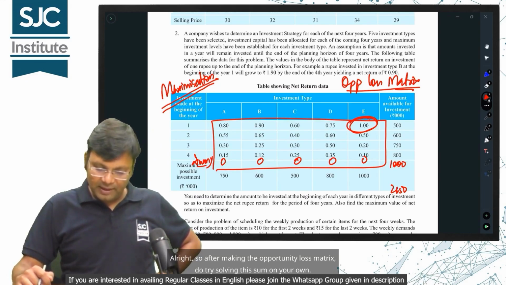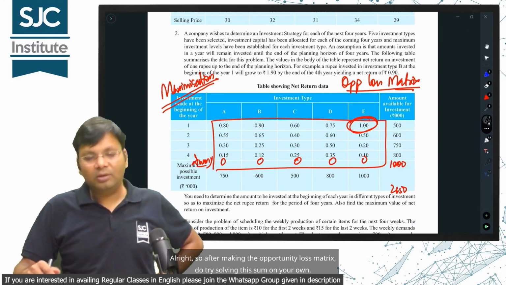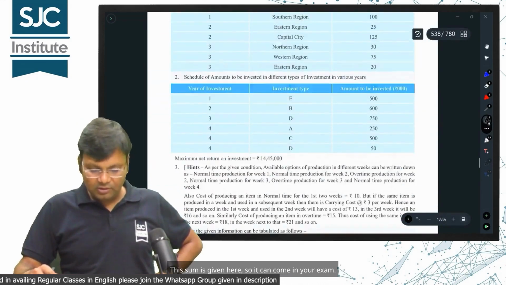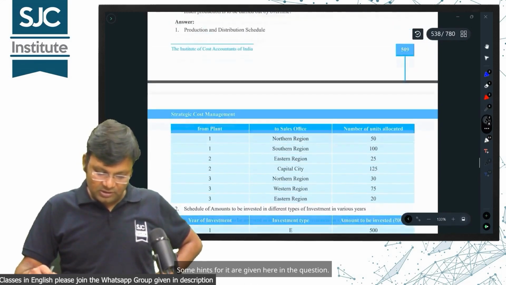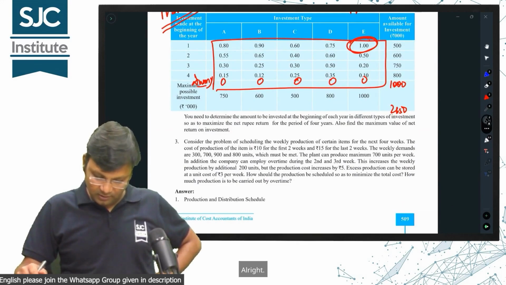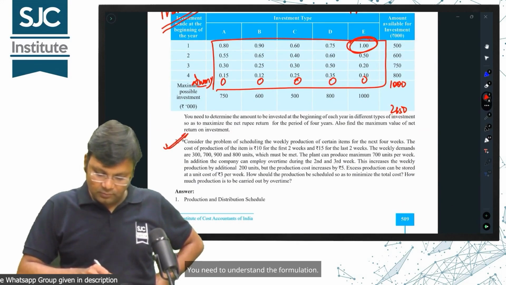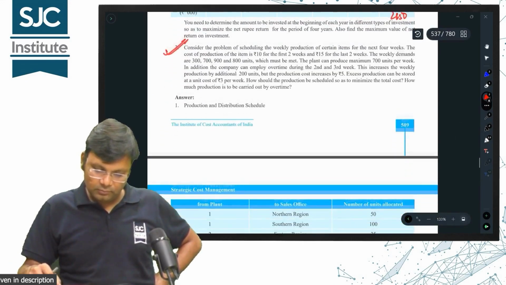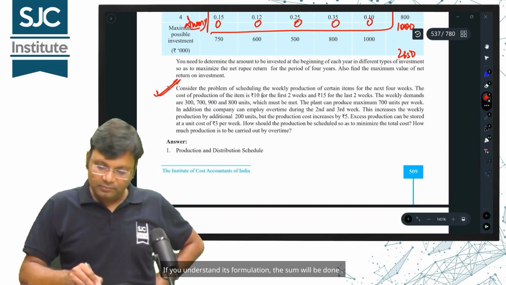Alright, so after making the opportunity loss matrix, do try solving this sum on your own. This sum is given here, so it can come in your exam. Some hints for it are given here in the question. Of the third question, you need to understand the formulation. If you understand its formulation, the sum will be done.